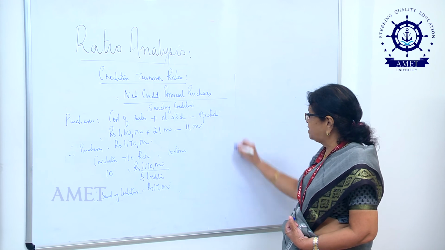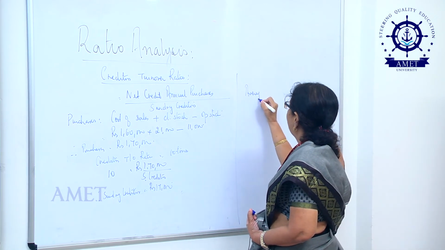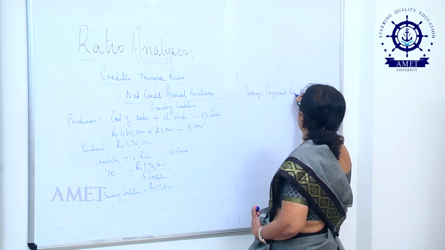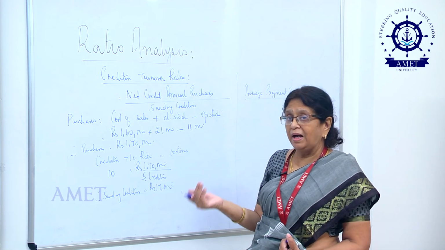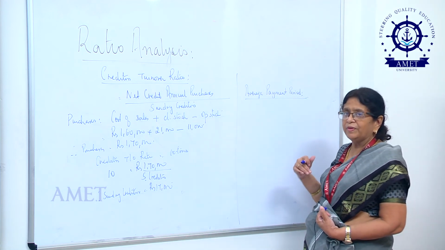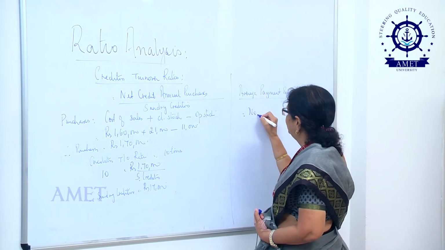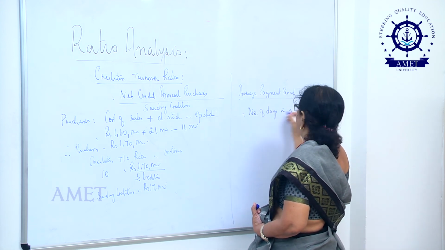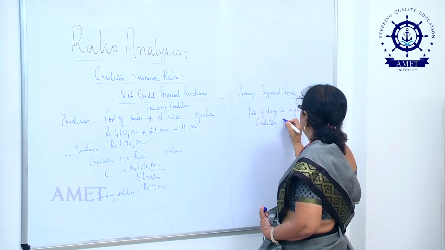Now, the last ratio that we have to see under this category is called the average payment period. This tells you how long your suppliers have to wait before they can expect to receive money for the credit sales that they have made, and the formula will be number of days in a year divided by creditors turnover ratio.